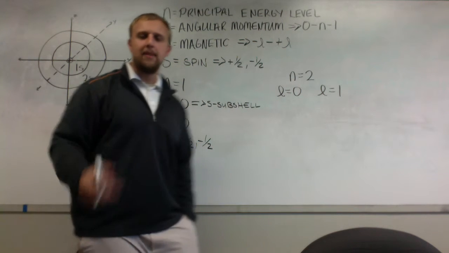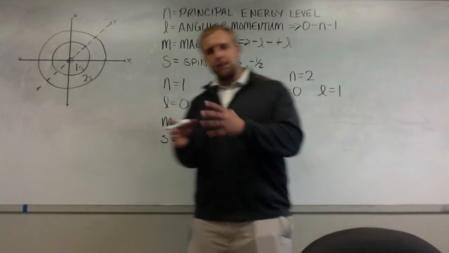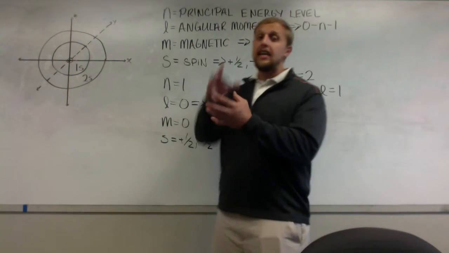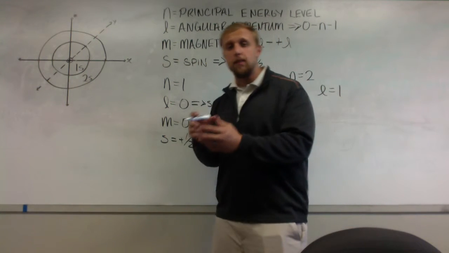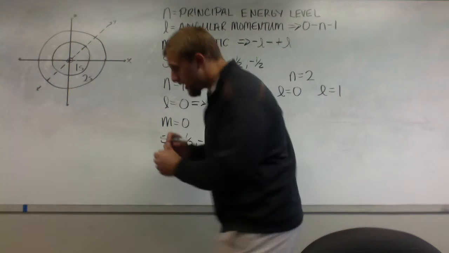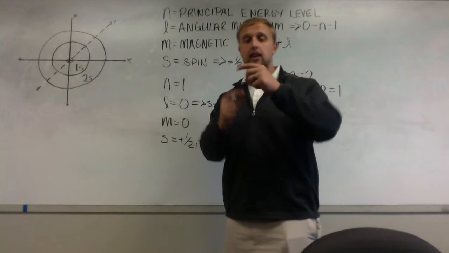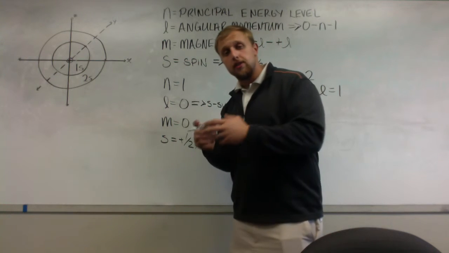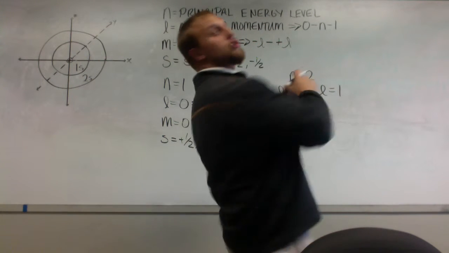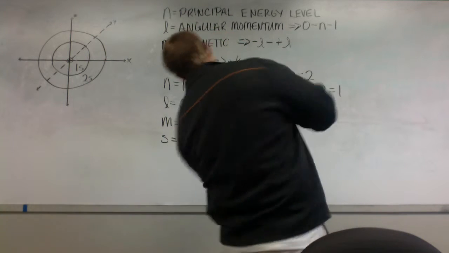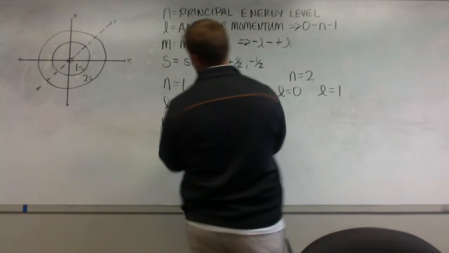Now, what does that mean? Well, an electron's velocity and travel around the nucleus gives its angular momentum, but while it's traveling around the nucleus, it's spinning like this as it's traveling, right?